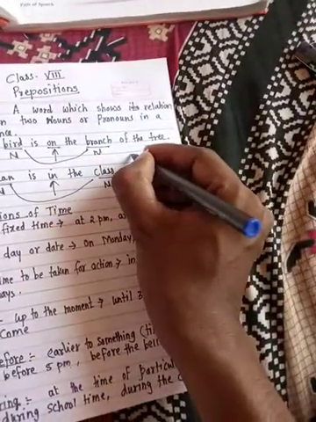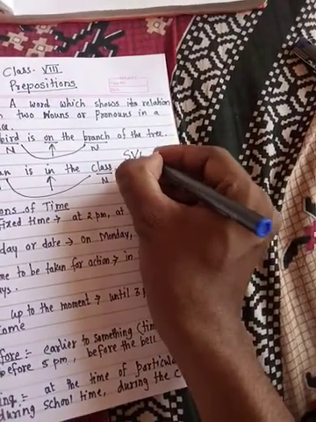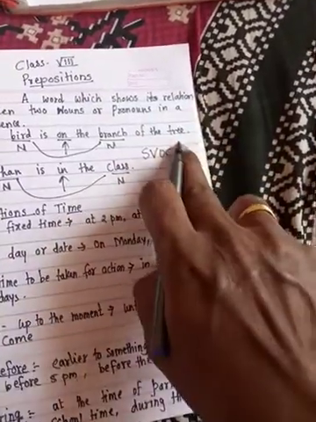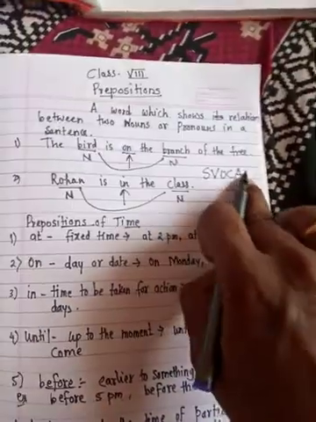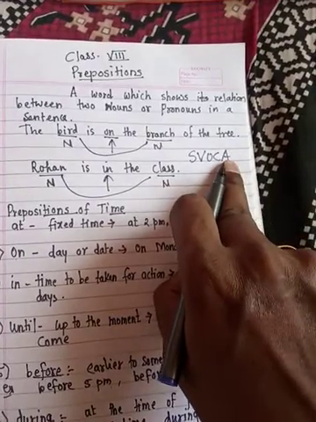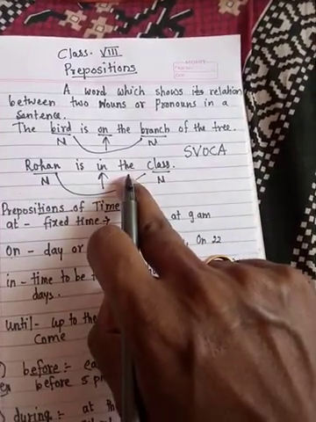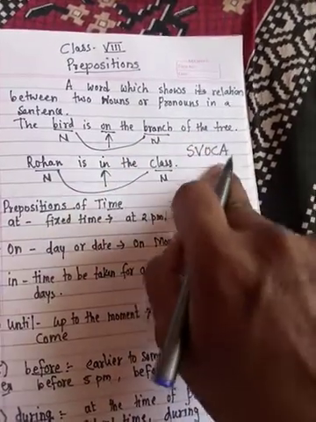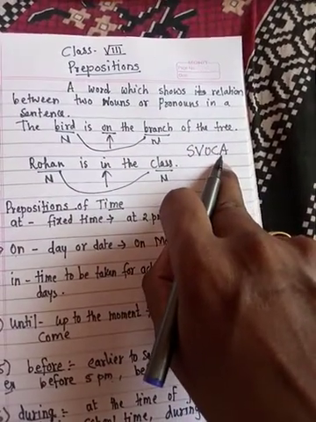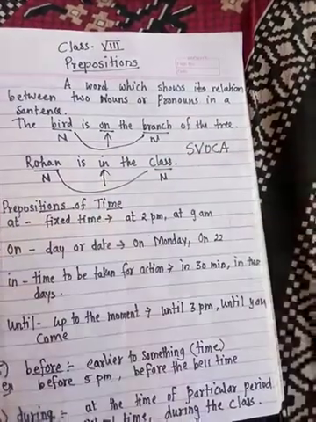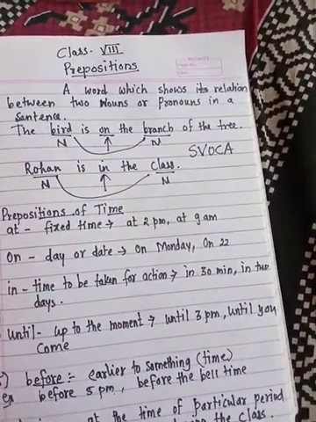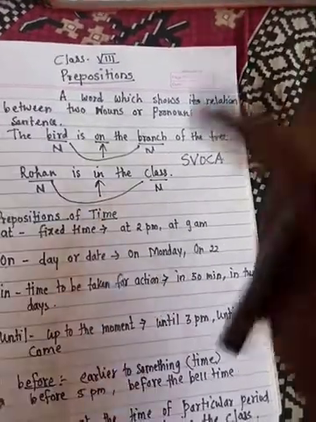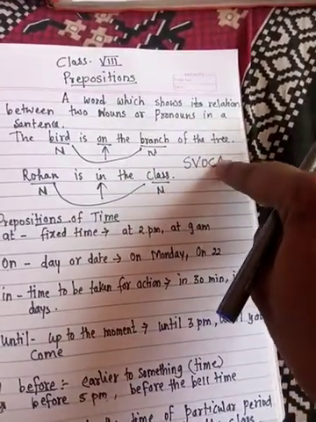We have already talked about this pattern SVOCA: subject, verb, object, complement, adverb. Generally, prepositions are adverbial phrases, in the class or on the branch of the tree. They always tell you what is the relation between two nouns or pronouns in a sentence. So they always appear after verbs.